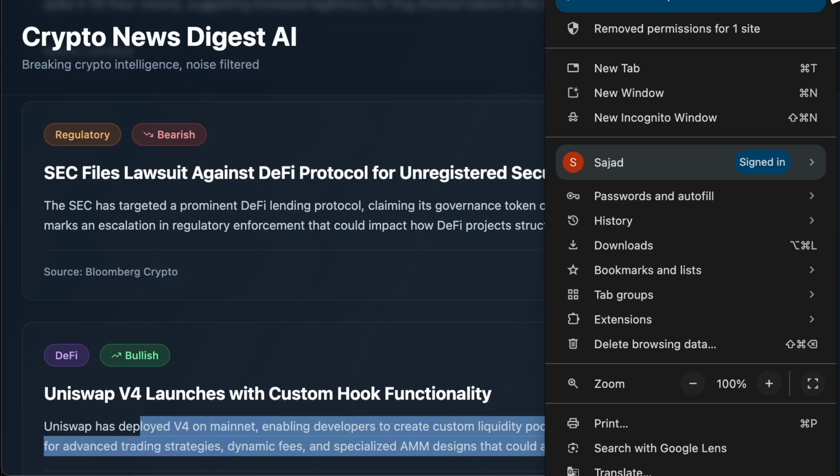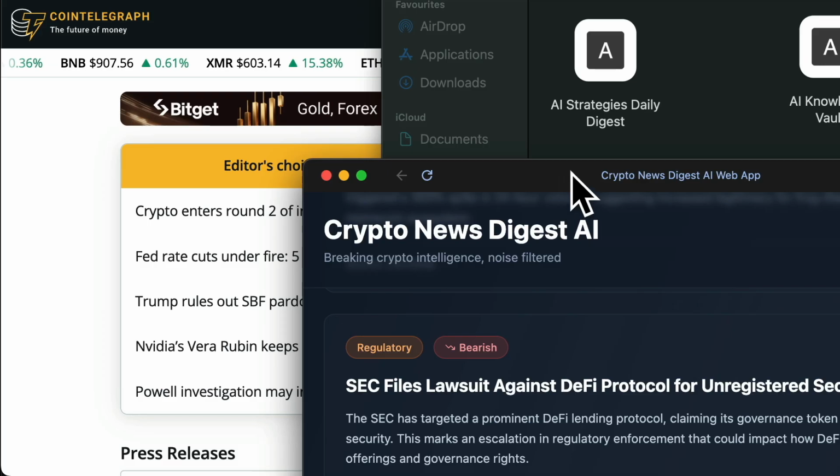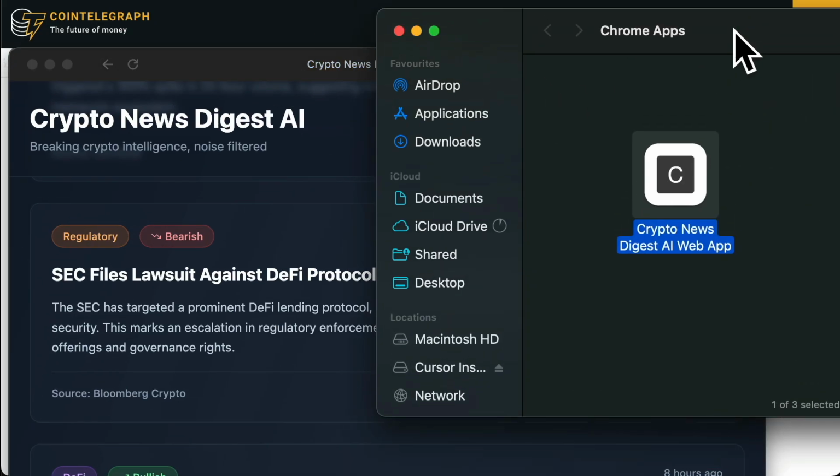To create this into an app format is very easy. Click the 3 dots on Google Chrome, scroll down to where it says cast, save and share, and you should see an option there where it says install page as app. So just look for that. It's cut off from the screen, but install page as app. And basically it's turned it into an app now. So I've got a folder here full of Chrome apps, and it's there as an app. So I can double click this every day and open it like any old Mac app.